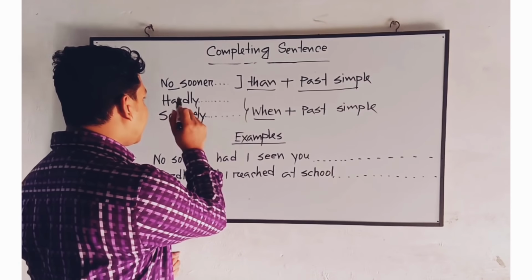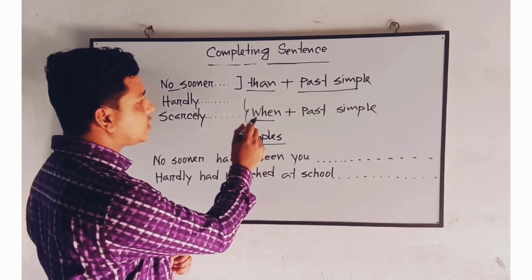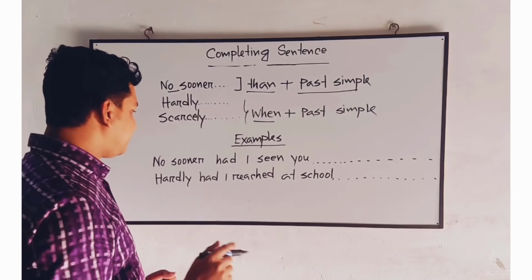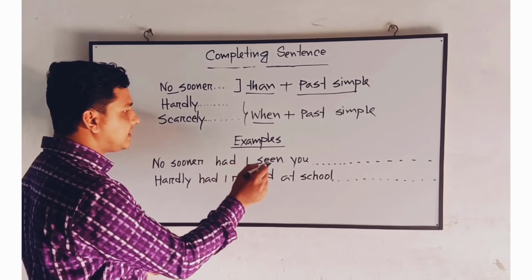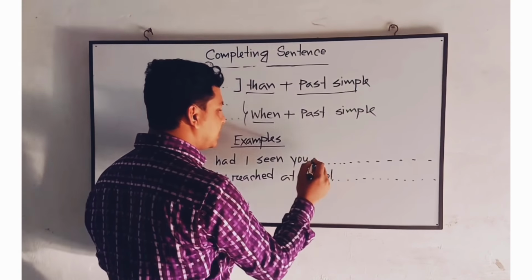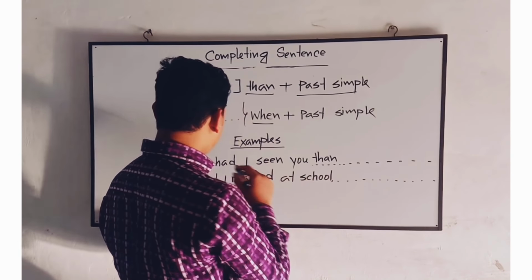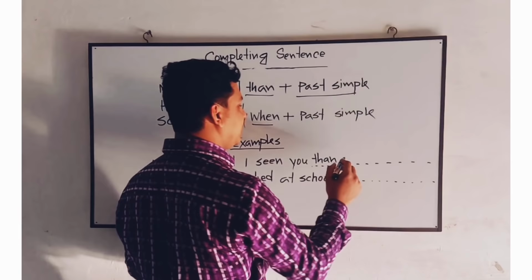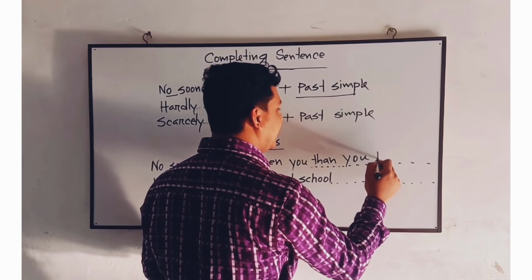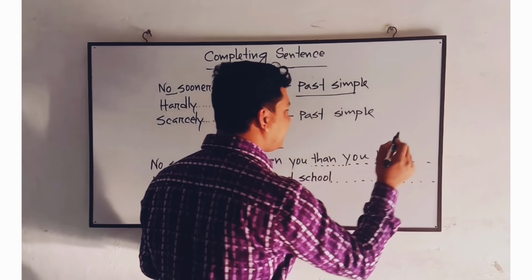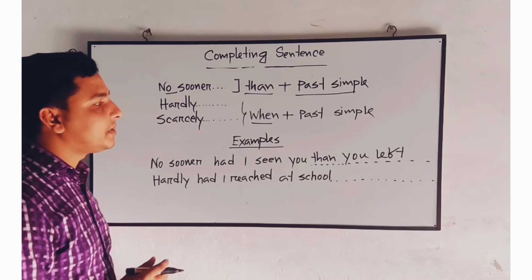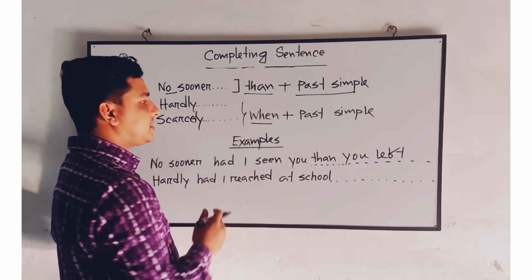Whenever we use hardly or scarcely, the connector will be when. See the example. No sooner had I seen you, then we'll put the connector then. No sooner had I seen you, then you left. Okay. The other part of the sentence has been completed using the structure of past simple tense.